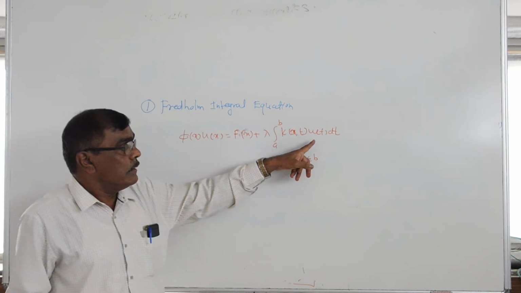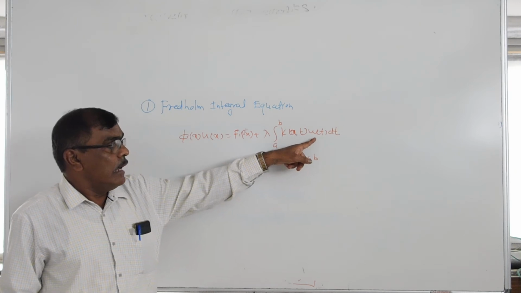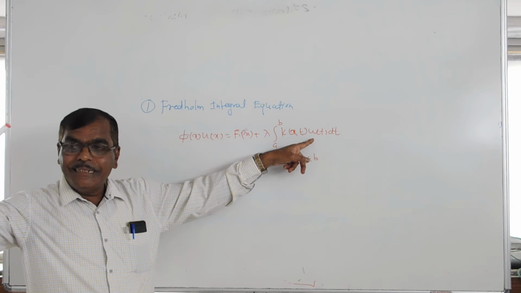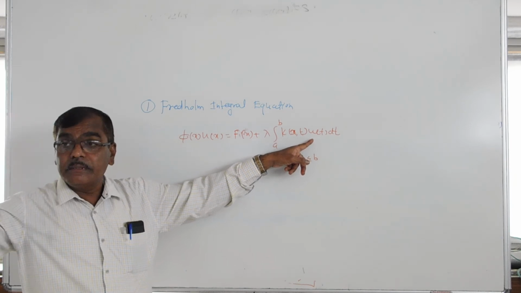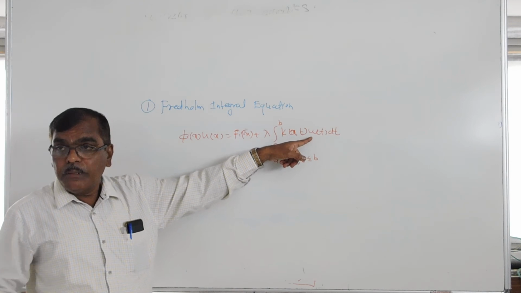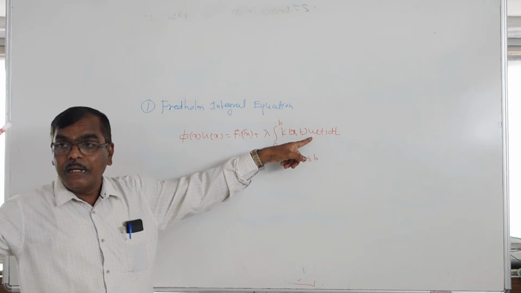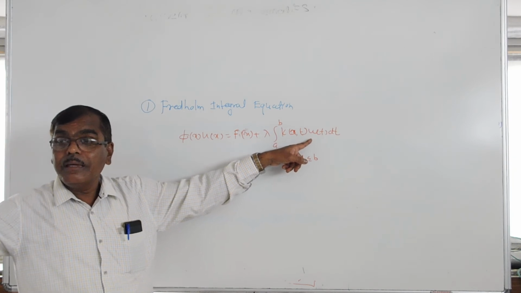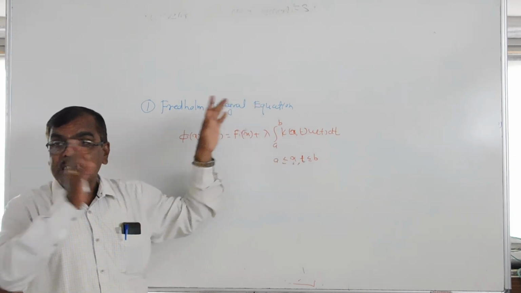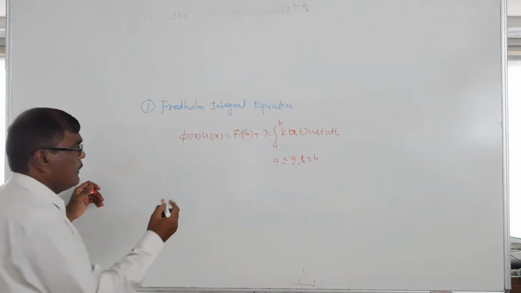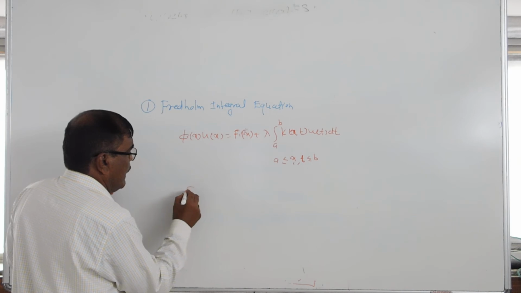In that equation, if u of x appears under the integral sign with power 1, it is called a linear Fredholm integral equation. If the power is more than 1 for the function u of x under the integral sign, it is called a non-linear Fredholm integral equation. This is a type of the Fredholm integral equation.